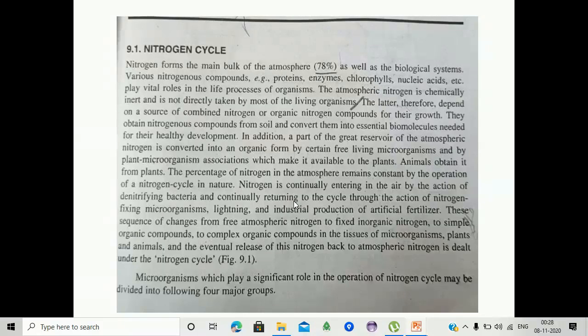You are observing that nitrogen forms the main bulk of the atmosphere as well as the biological systems. Various nitrogenous compounds, nothing but the proteins, enzymes, chlorophyll, nucleic acids, play a vital role in the life process of organisms. The atmospheric nitrogen is chemically inert and is not directly taken by most of the living organisms.